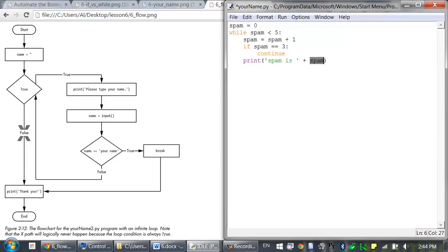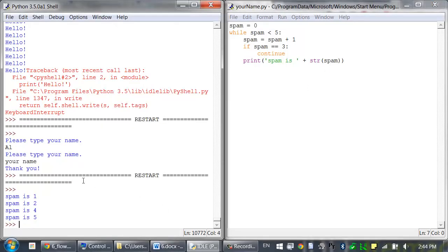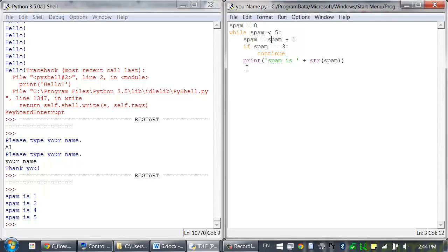Actually, since this is an integer, we're going to have to get the string version of that before we can do string concatenation with spam is. So I'm going to save this and then press F5 to run it. You can see the output is spam is 1, spam is 2, and then spam is 3 is missing. That's because on that iteration, when spam is set to 3, this condition is true, and the continue statement is executed.